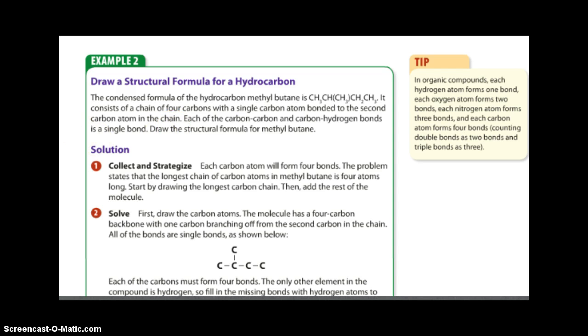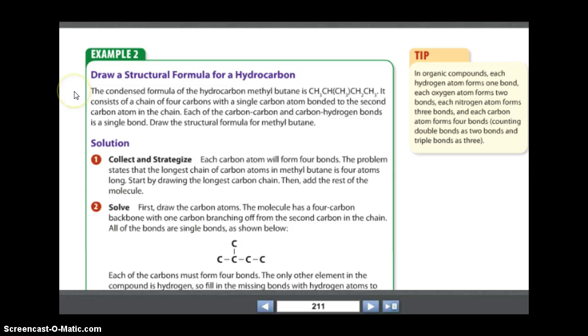Example 2. Draw a structural formula for a hydrocarbon. So let's do some drawing. Drawing is big in organic chemistry because it helps you visualize what's going on. And because molecules can be branched and chained, and a lot of times it's just so many carbons, drawing them out actually helps with seeing properties as well. The condensed formula of the hydrocarbon methylbutane is CH3, CH, parentheses, CH3, CH2, CH3.